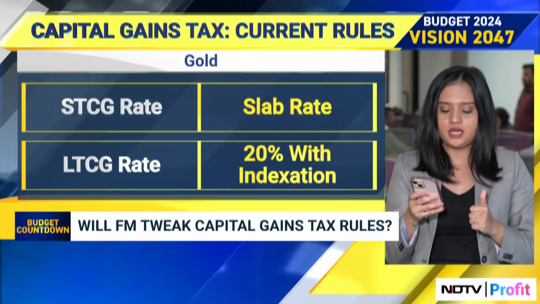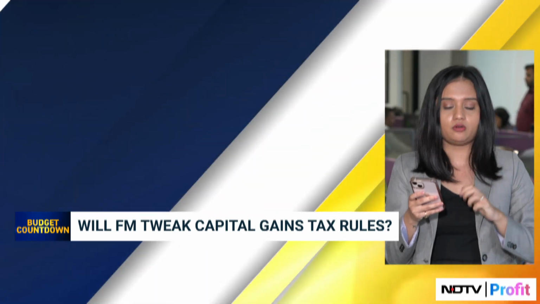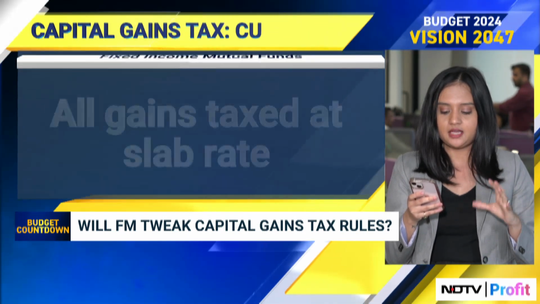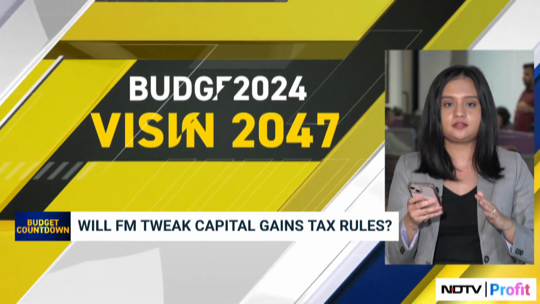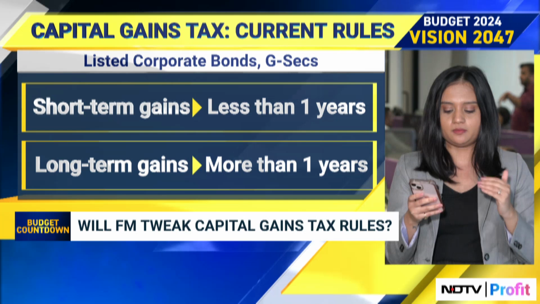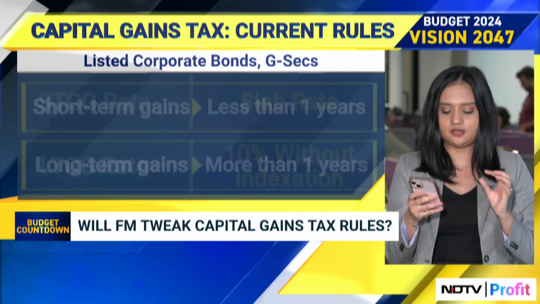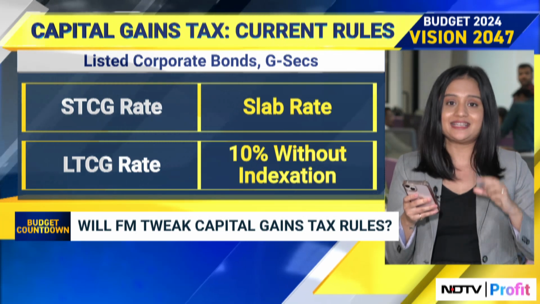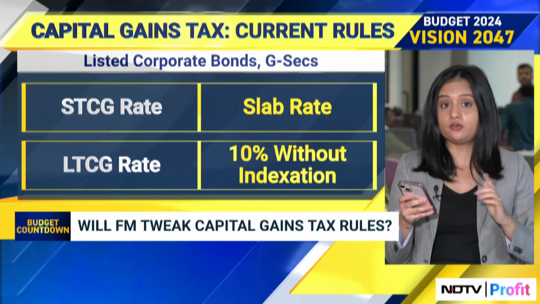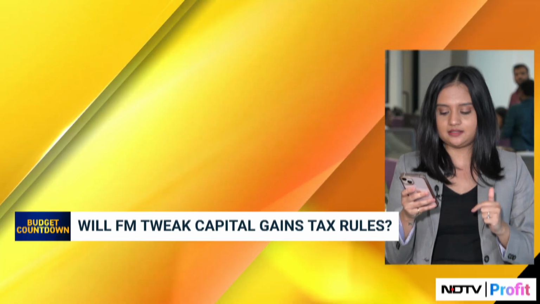Now, in terms of fixed income mutual funds, all gains are taxed at the slab rate. For listed corporate bonds and government bonds, short-term capital gain is considered if it's less than 1 year and more than 1 year is considered as long-term. Short-term capital gain is taxed at slab rates, and long-term is at 10%, and this is without indexation. And lastly, unlisted debt securities.